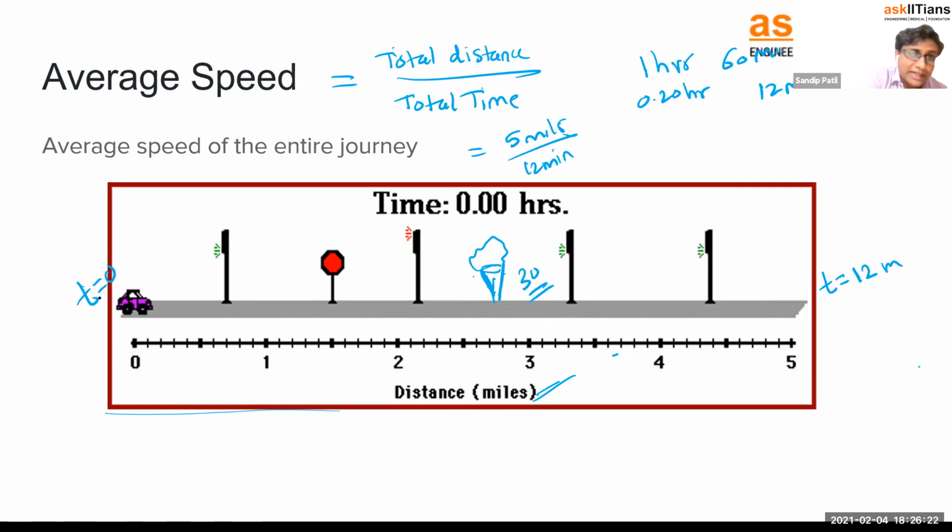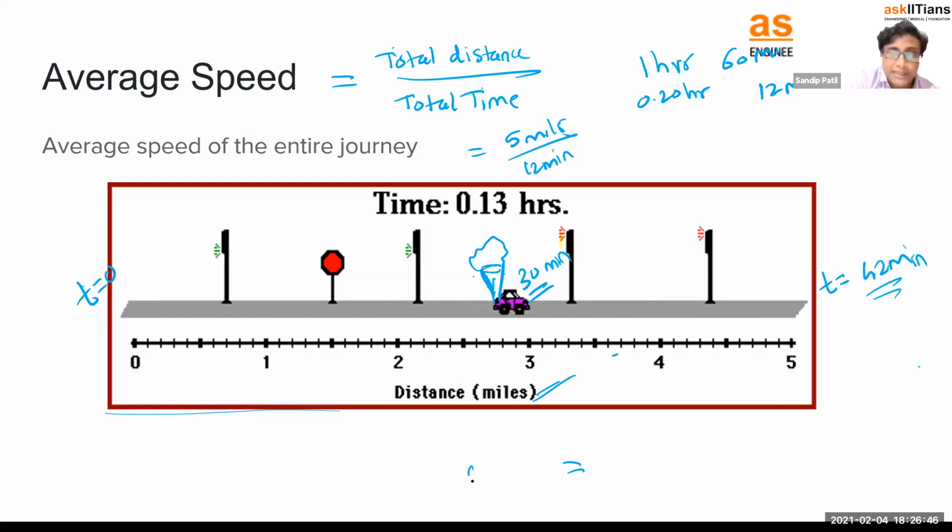So if you started at t is equal to 0, where will you reach? Total time taken was 12, but you stopped for 30 minutes too. Total time becomes 42. Right? So if you stop for 30 minutes, average speed doesn't care. Average speed only sees what is the time taken. The car reaches 5 miles after 42 minutes.